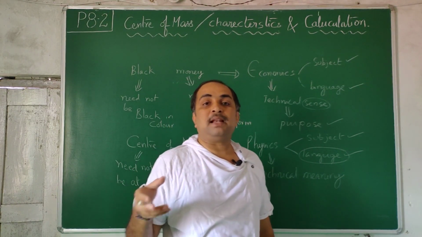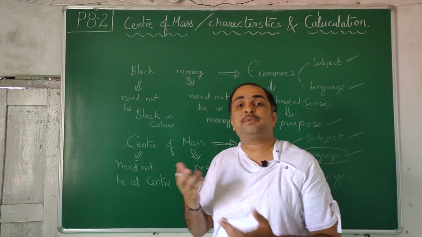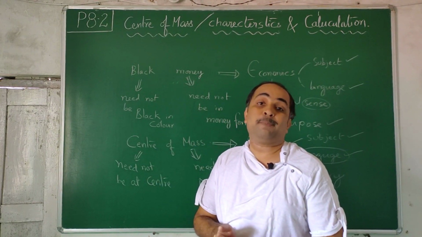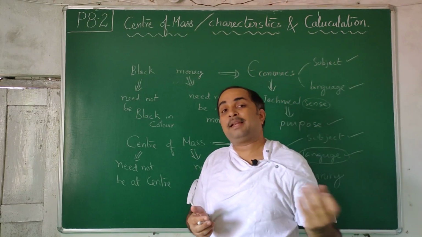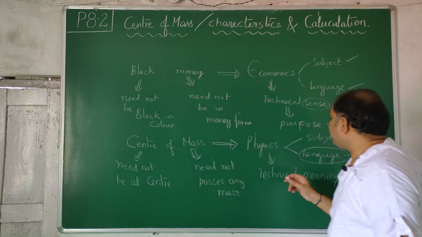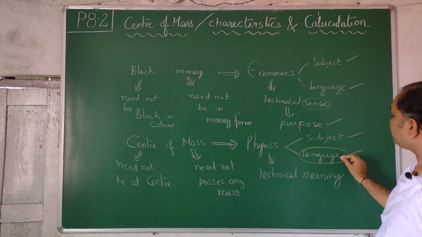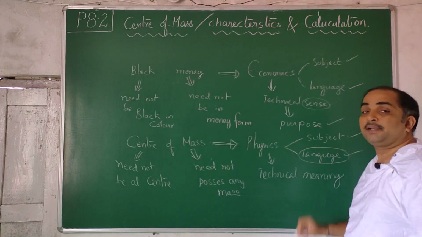Like that, the word cell, even though literally taken from the English dictionary, is used by each subject in its own context, for its own purpose and in its own way. So those meanings are called technical meanings. The meaning from the English dictionary is called the literal meaning. When something is used in language, the meaning is called literal meaning. When it is used in a subject, it is called technical meaning.